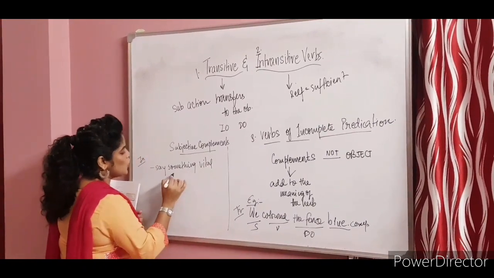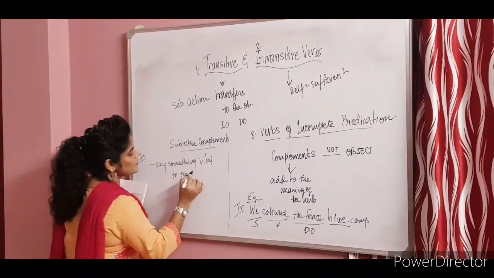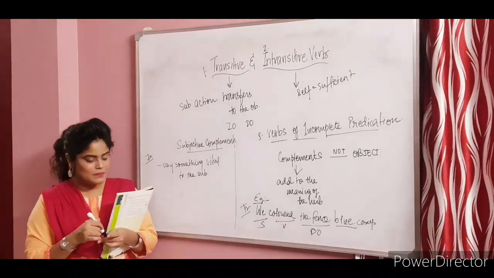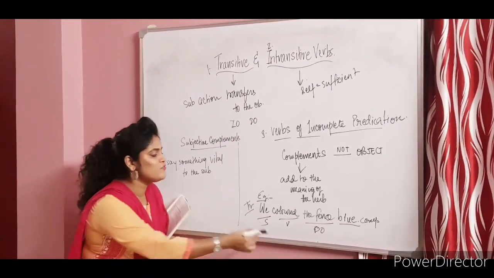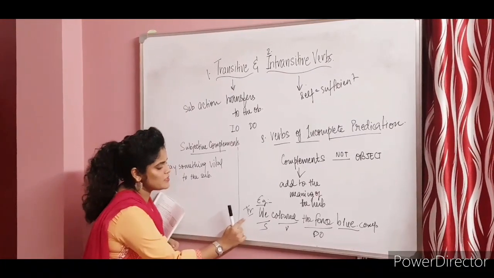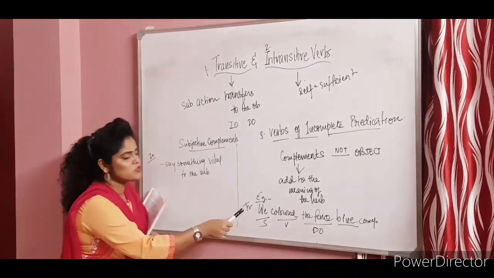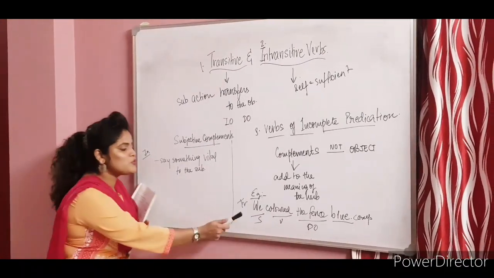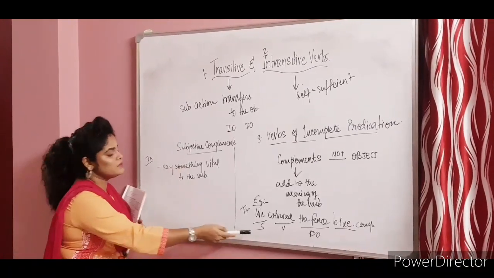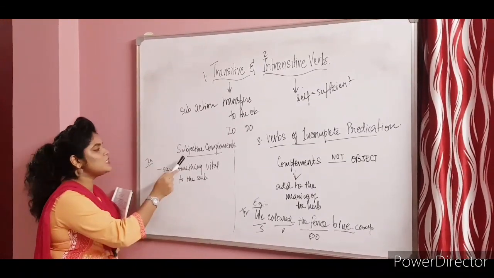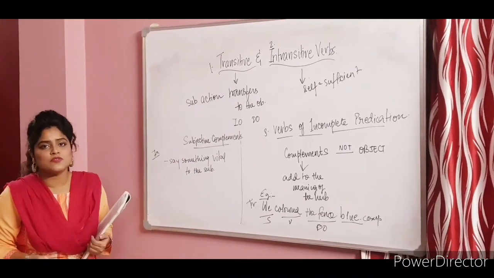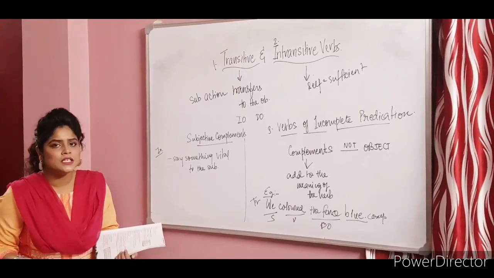vital to the subject. Okay, and therefore they are called subjective complements and not objective complements. Objective complements are only for transitive verbs. Okay, only for transitive verbs. This might look like an I, but it's not, it's transitive. So these are objective complements, and intransitive verbs use subjective complements. Obviously they have to use subjective complements because objects are not there.